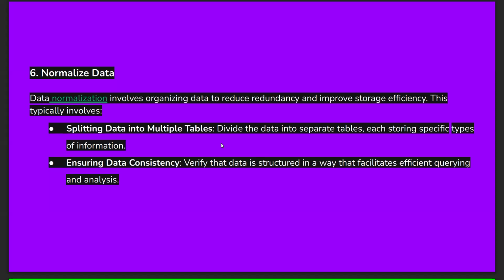Next one, normalize data. What do we mean by normalizing data? It means reducing the redundancy, that is, reducing the duplicate data from the data set. Normalizing data will reduce redundancy and improve storage efficiency. Whatever data we are storing in the data set, it will reduce the duplicated data that are present and also improve the storage efficiency.